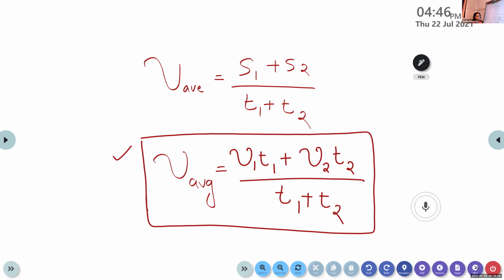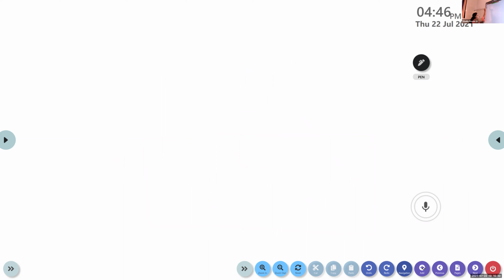Okay, so now we are going to discuss the second case. I hope the first is clear to you. In the second case, the object is traveling from A to B. It covers a distance of S1 with a speed v1.